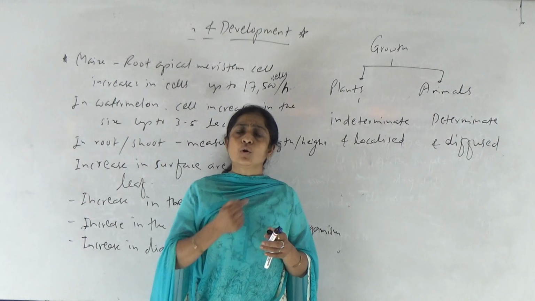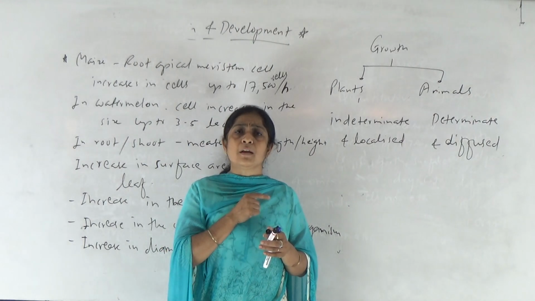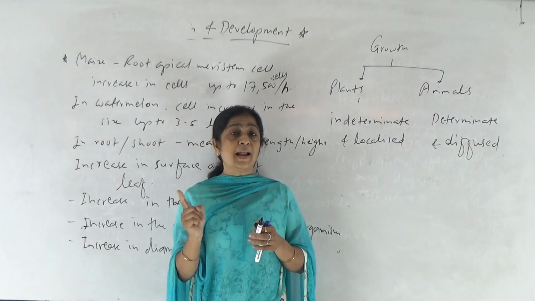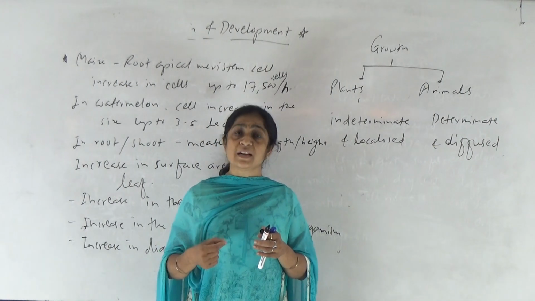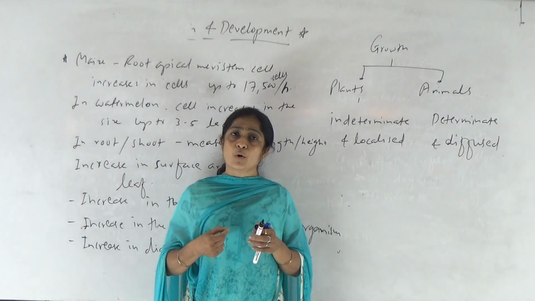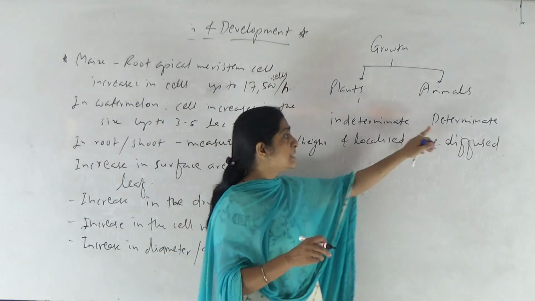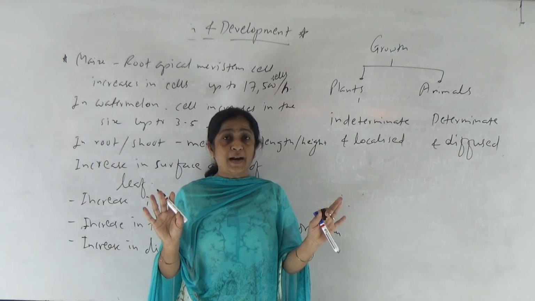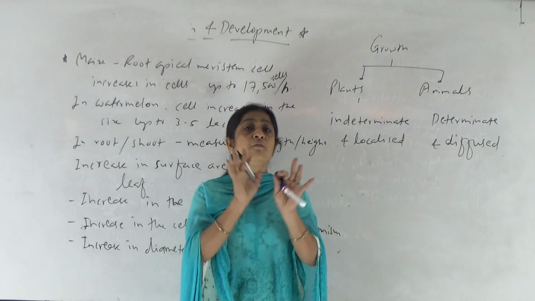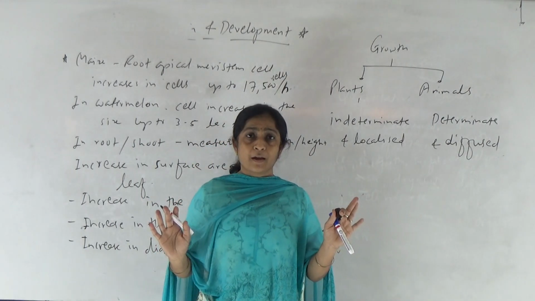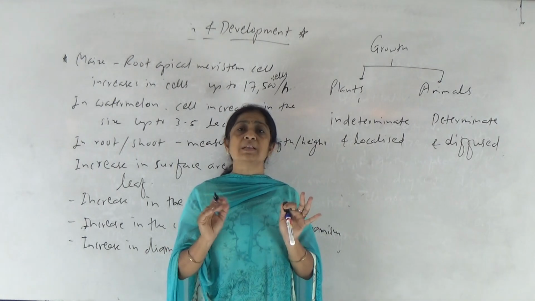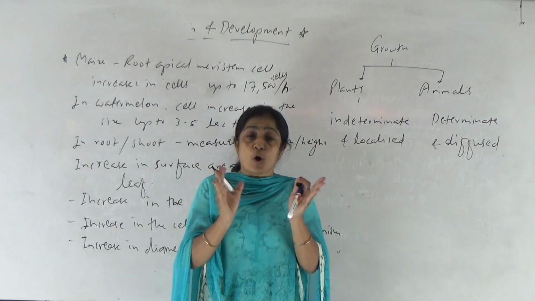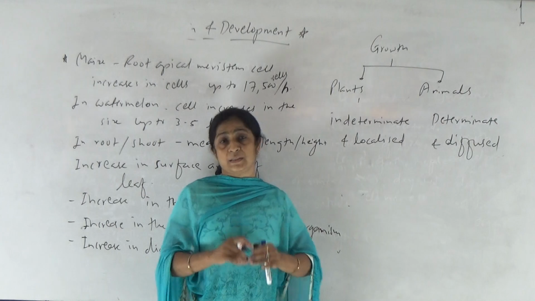Okay, so the growth in plant is irregular because there is no definite shape, but in animals there is a definite shape, there is a definite symmetry of the body. Okay, so in animals the growth is determinate, that is limited, and it is diffuse, means it is uniform, right? Animal body shows uniform growth. Okay, because the growing tissue in the animal's body is uniformly distributed following a certain kind of symmetry.